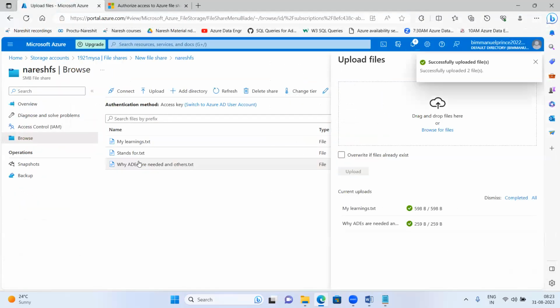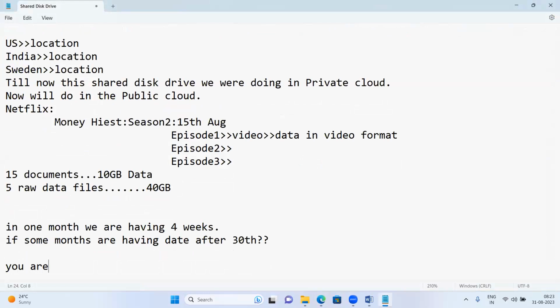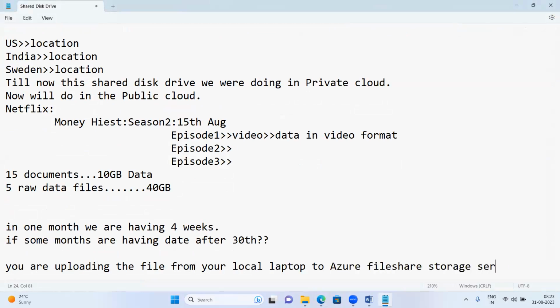All files will be getting loaded. Simple, no? Very simple. What you are doing here is loading the file, uploading the file from your local laptop to Azure file share storage service.